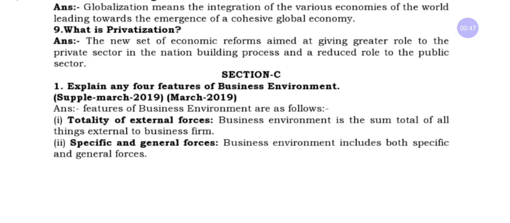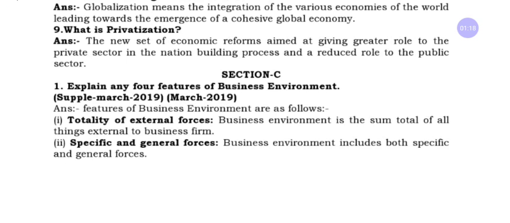Here, the first question we have: explain any 4 features of business environment. The alternative names we have are nature or characteristics. If they ask anything like that, you are supposed to write the same answer, that is features, nature or characteristics of business environment. This question they asked in the examination 2 times, supplementary March 2019 and March 2019.